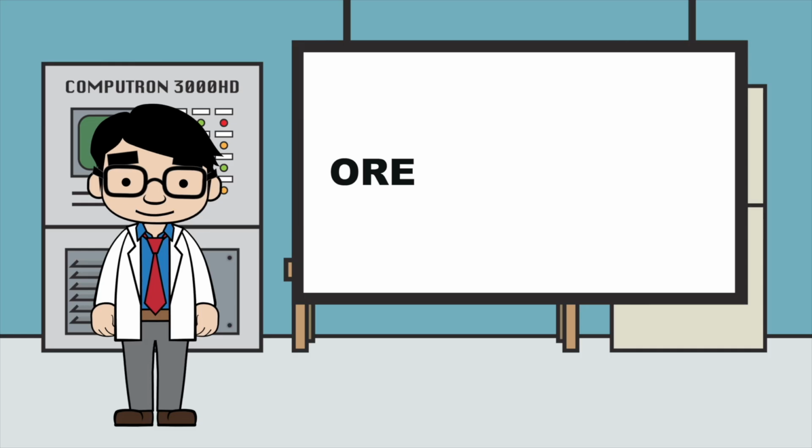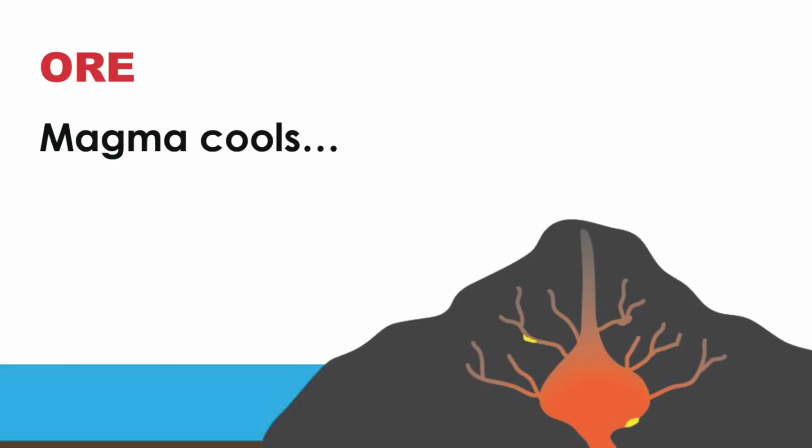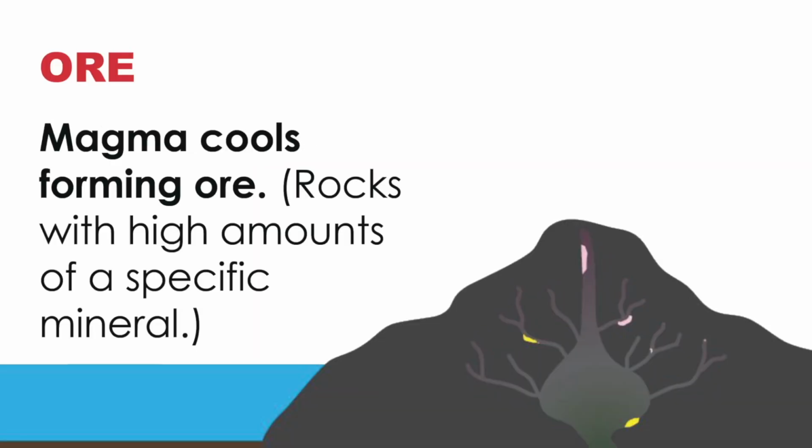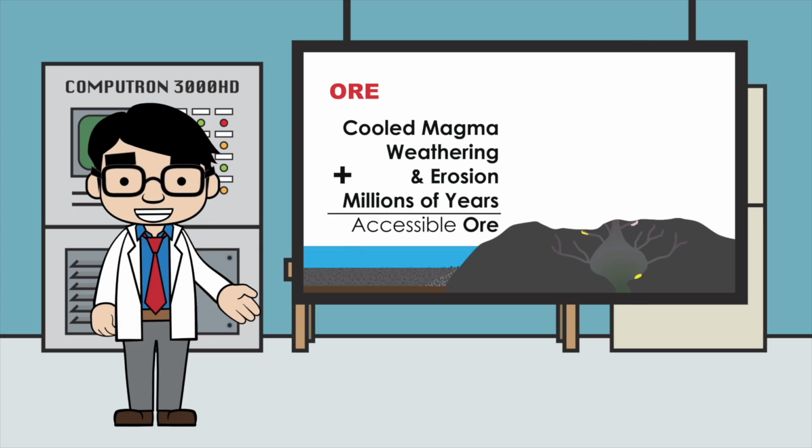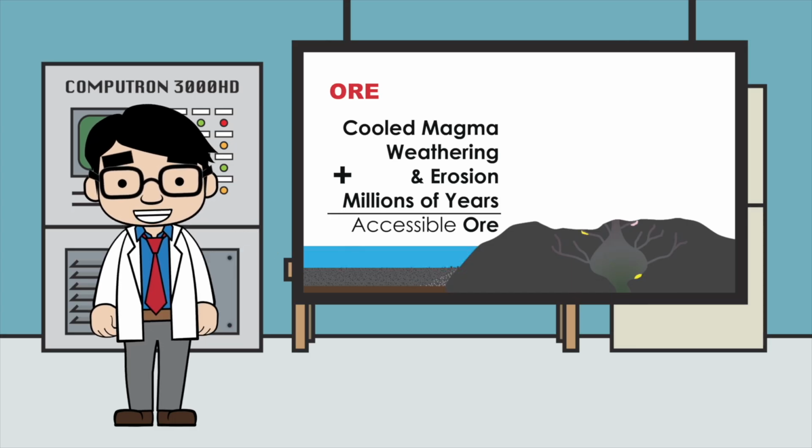Lastly, let's talk about ore. Ore originates from magma. Magma cools, forming ore. Ore is rock with high amounts of a specific mineral. It'll take millions of years of weathering and erosion to bring ore closer to the surface, where it's accessible for mining. To recap, cooled magma plus weathering and erosion plus millions of years gives us accessible ore deposits.